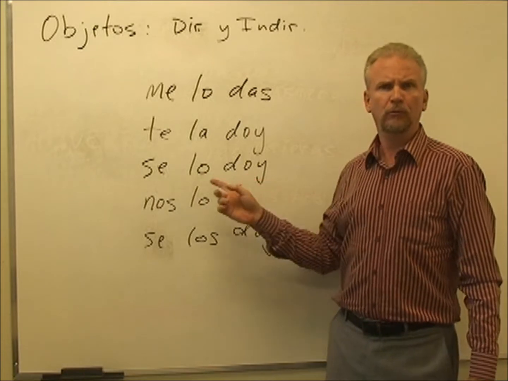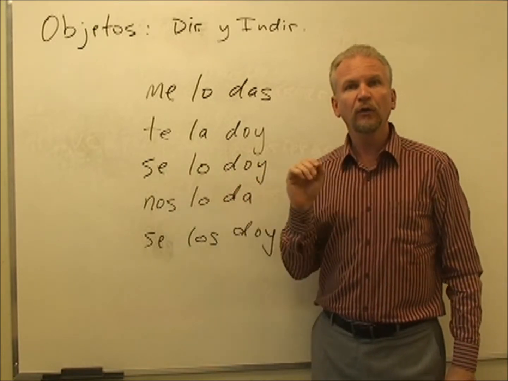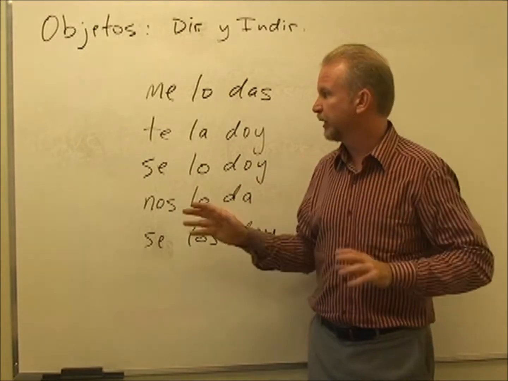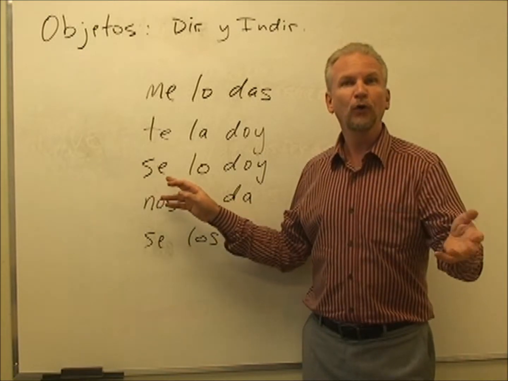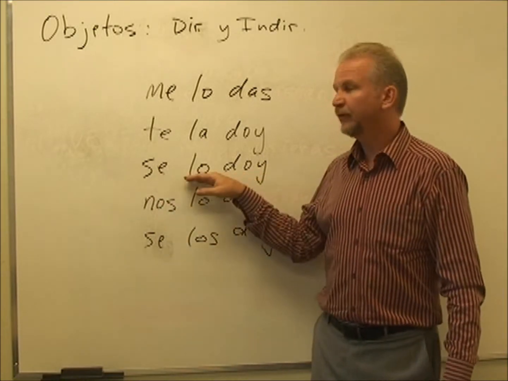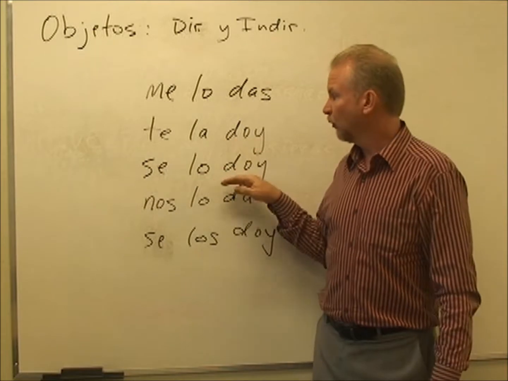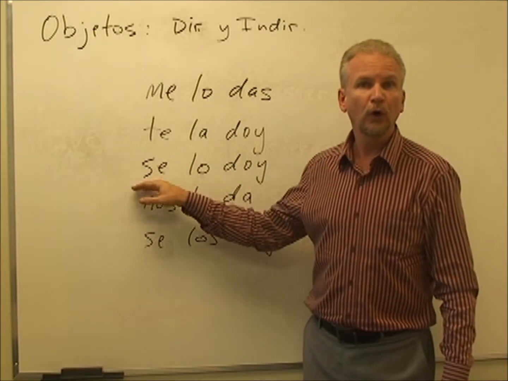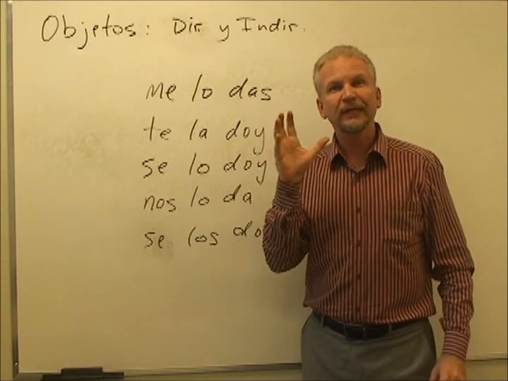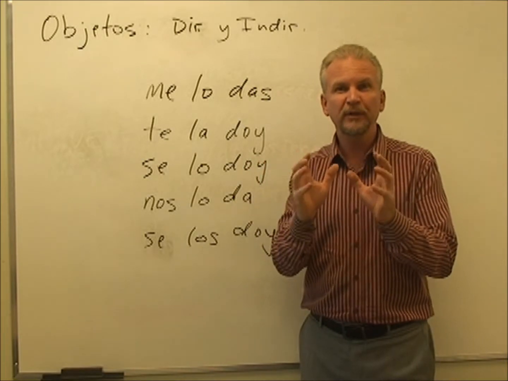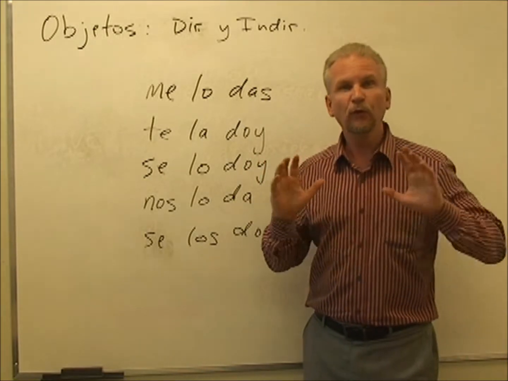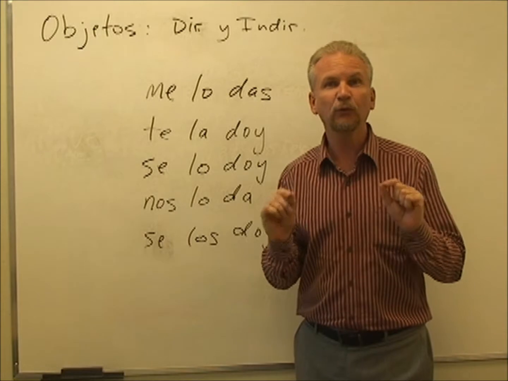Se lo doy. Well, what's this saying? Well, in Spanish, they don't want you to say le lo doy. Like I give it to him or I give it to her. When there's le and lo that would be put together, they don't like that, having the two little L words.